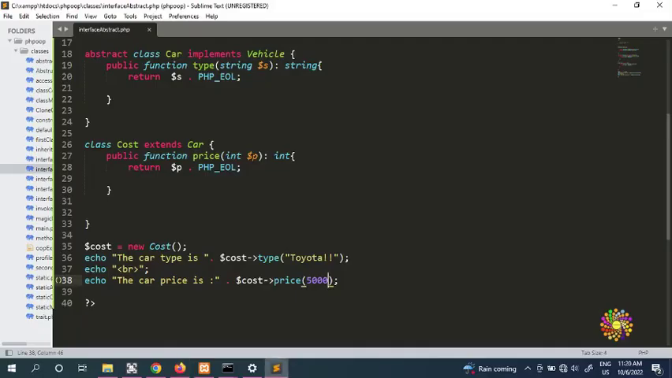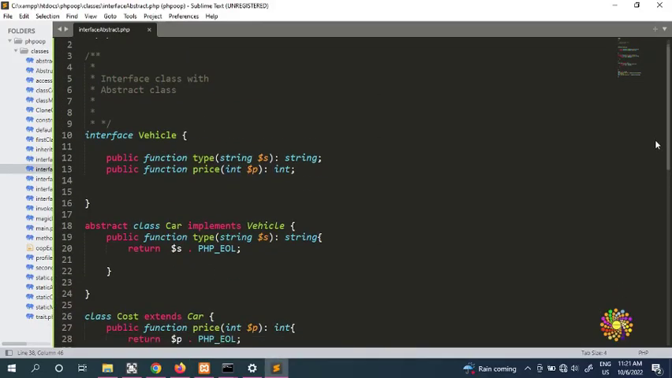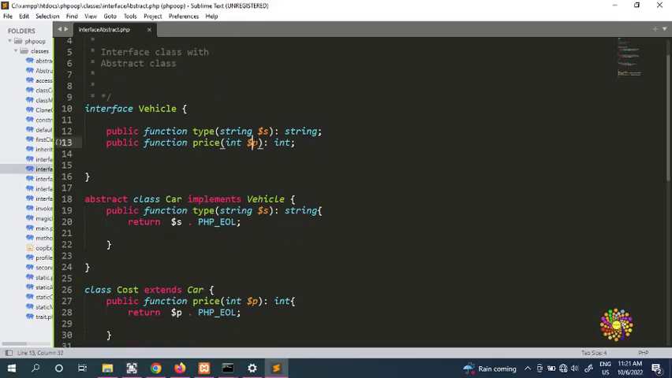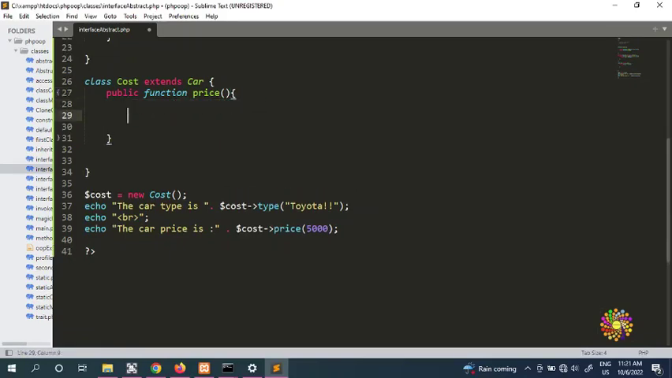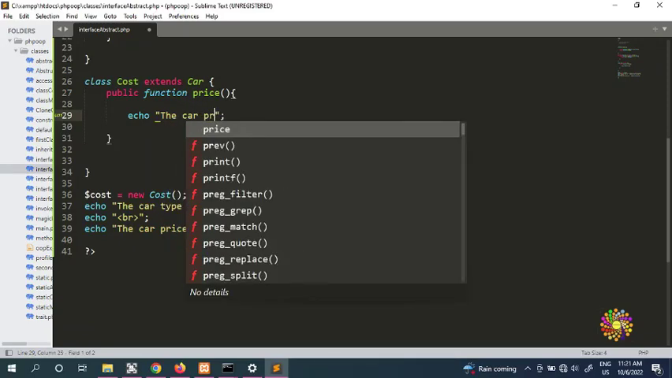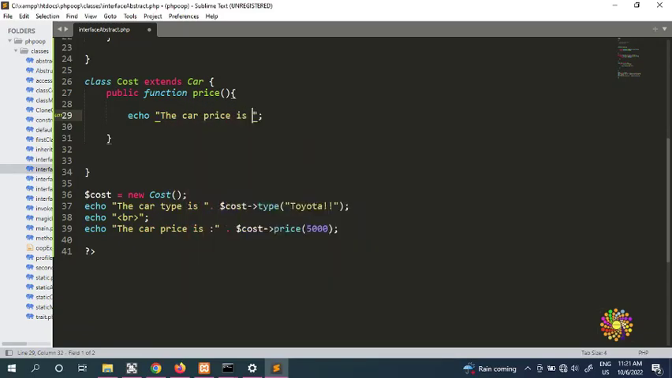So you can change the return type. We can change the type. You can leave it without the p. You don't need to put it inside int, and we can leave it as price, and here we can remove this. For example, we can remove it here, and instead of return, we can do equal. Say, for example, "the car price is", and then you can do the car price.